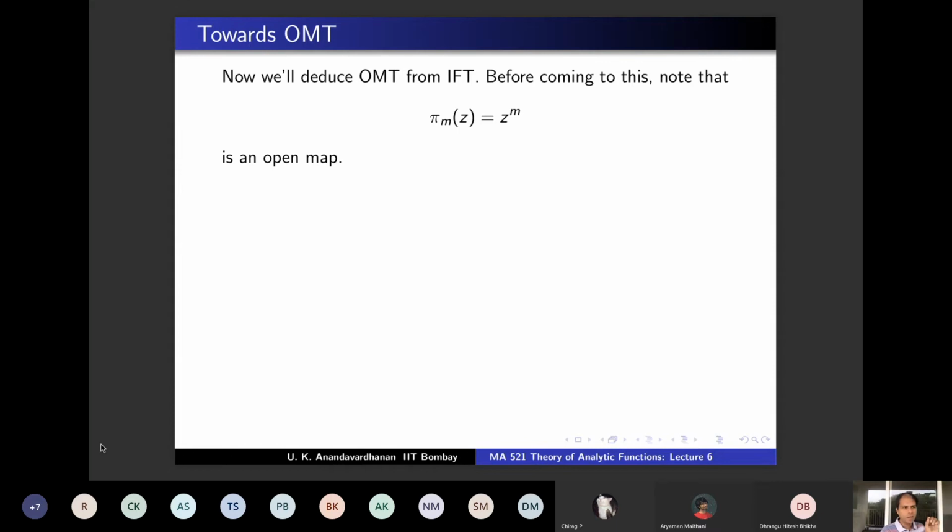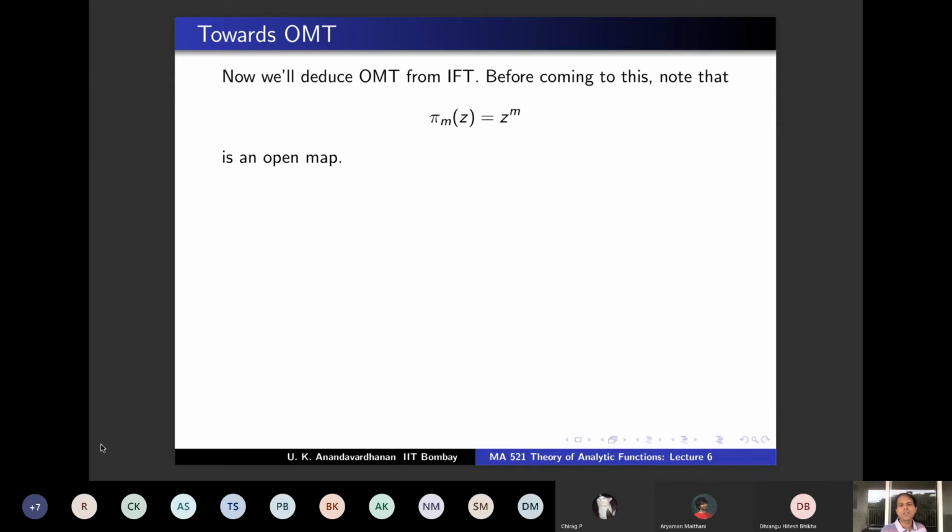If you take a v, there is a v naught such that f of v naught is open, and v is a union of such v naughts, and f of v is a union of open sets which is open. So if v does not contain 0, then f of v is open, where f is this function pi m. Okay, now what if v contains 0? Then that argument doesn't work.